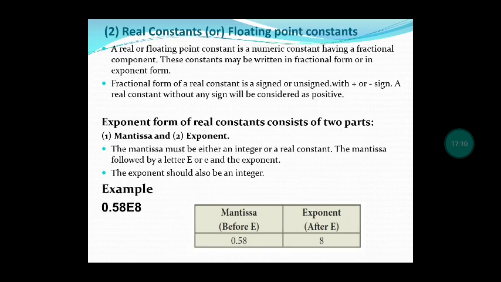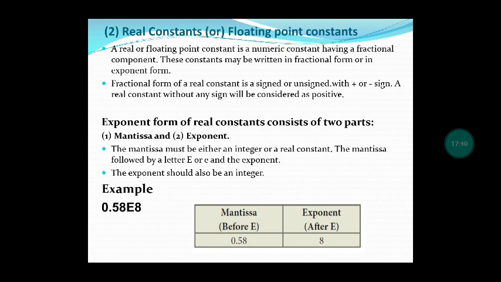Next, we will see about real constants. Real constants are otherwise called floating point constants. This is a numeric constant with a fractional part. A number with decimal places is called a real constant. These real constants have a signed or unsigned number, that is with the plus sign or without the plus sign, and the minus sign also you can use. If you are not giving a sign, it will be considered a positive value.